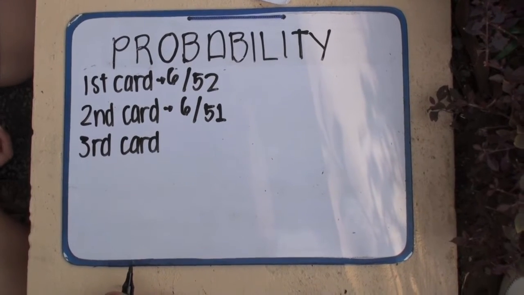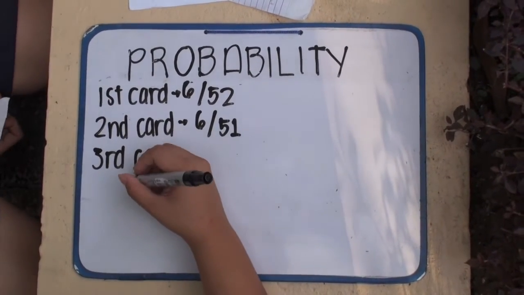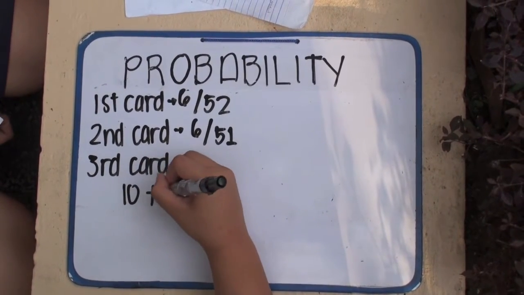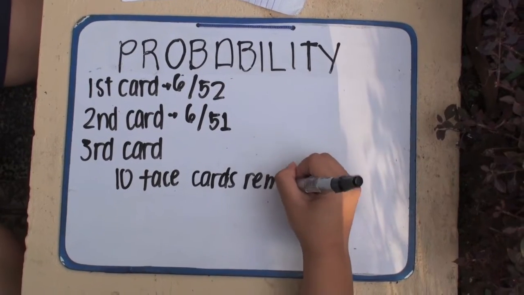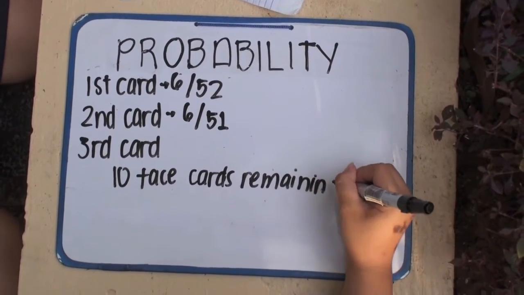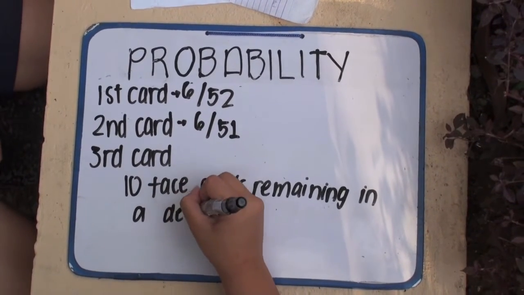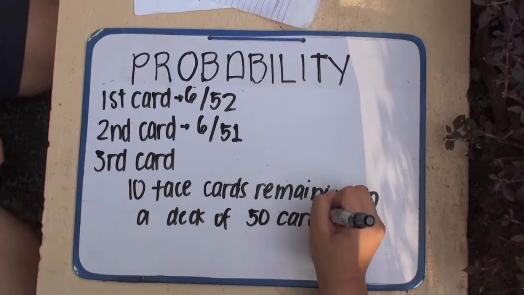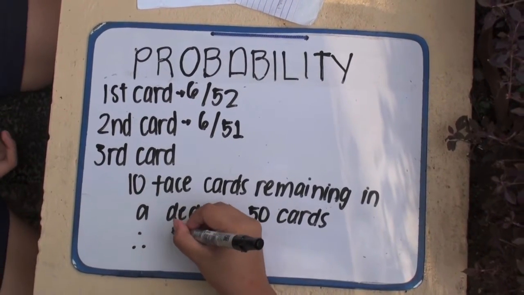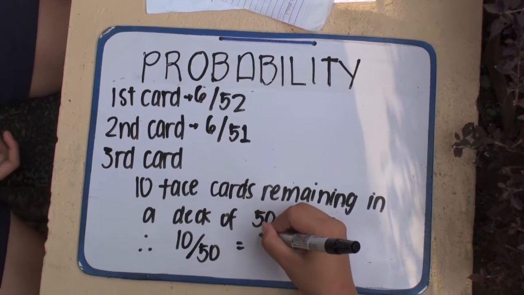So, the last thing to solve is the third card. We are to look for any face card. And as we know, in a regular deck, there are 12 face cards. Since we have picked a red and a black one already, there are 10 face cards remaining in a deck of now 50 cards. Hence, the probability of the third card being any face card is 10 over 50 or 1 over 5.